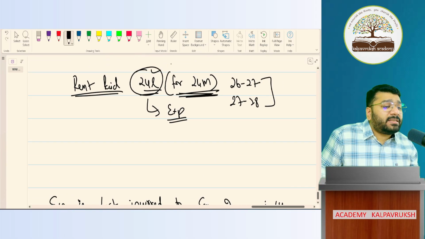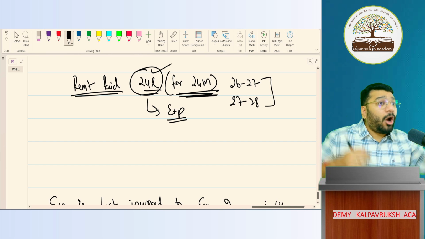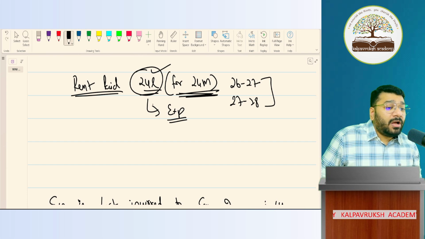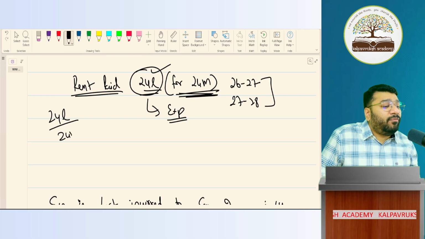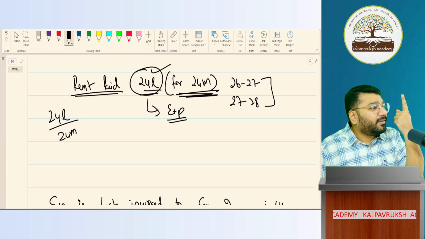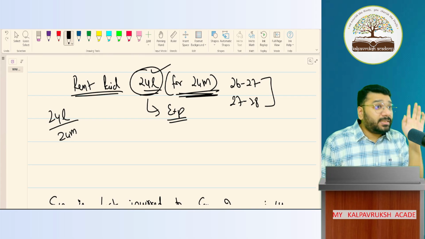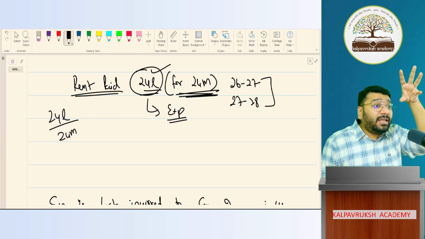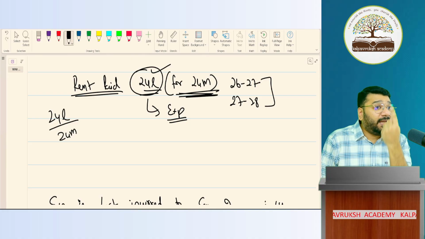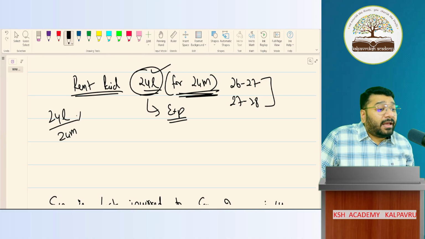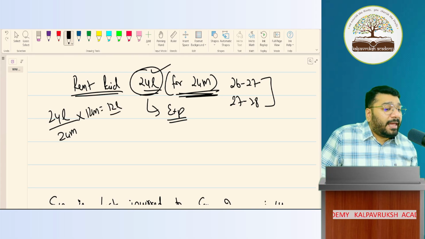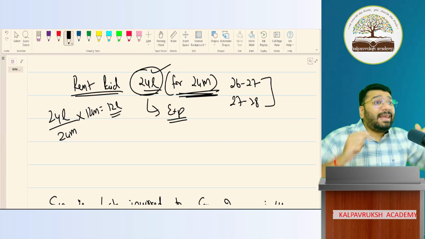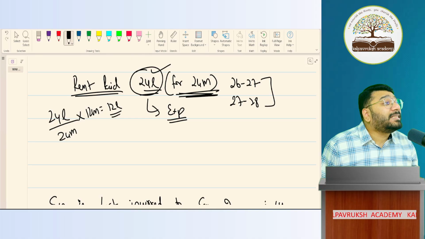24 lakh rupees I have paid as total amount. In that, how much is my current year's expenditure? Half of it. 24 lakh divided by 24 months, if I do, I'll get rent for 1 month. This is basic mathematics. In the current year, how many months are there? 12 months. For 12 months, how much? 12 lakh. So out of this 24 lakh, 12 lakh is my current year's expenditure.